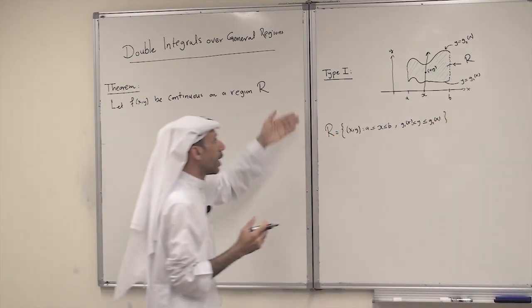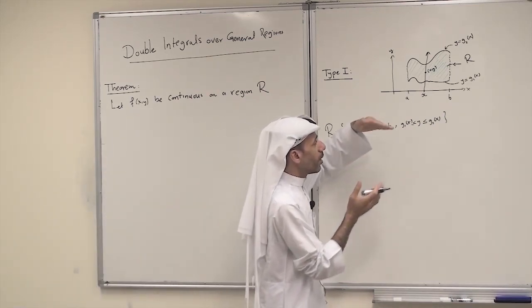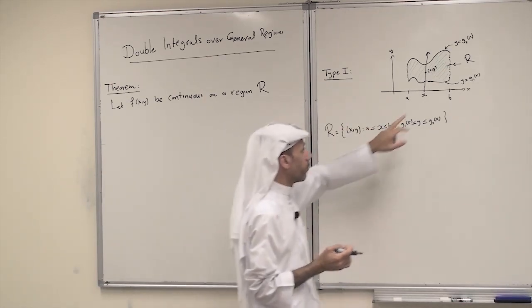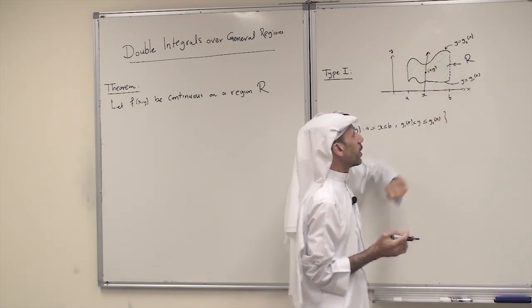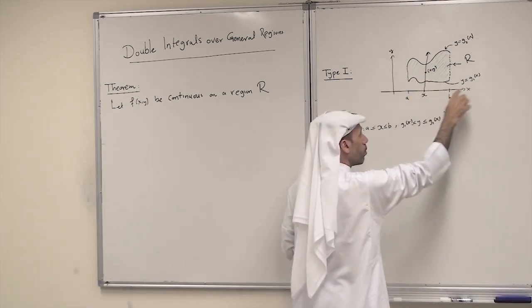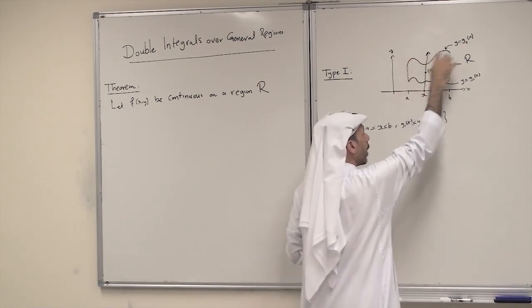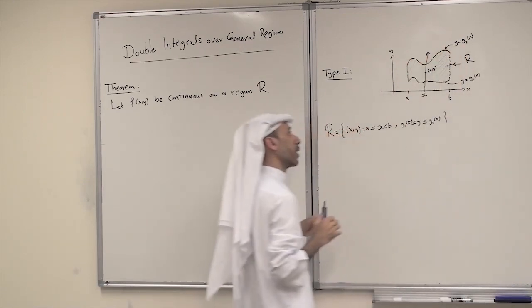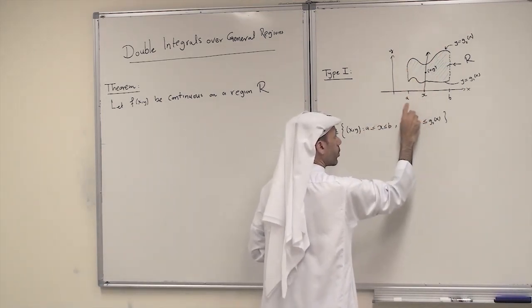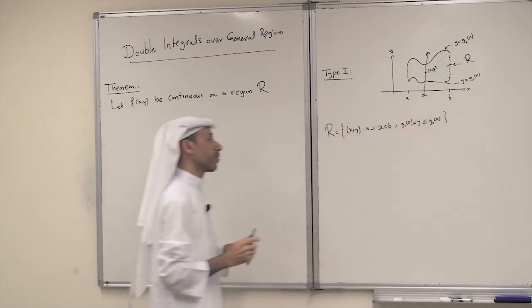So regions of type 1 are described in this manner, and it is good to think of them as really a region bounded between a lower and an upper curve. The lower curve here is g1 and the upper curve is g2. The region is bounded below by g1, this is the lower curve. The region is bounded from above by g2, so we call it the upper curve. So this region consists of all points x y, such that x is between a and b, the x interval, and y is between the lower and the upper curve.